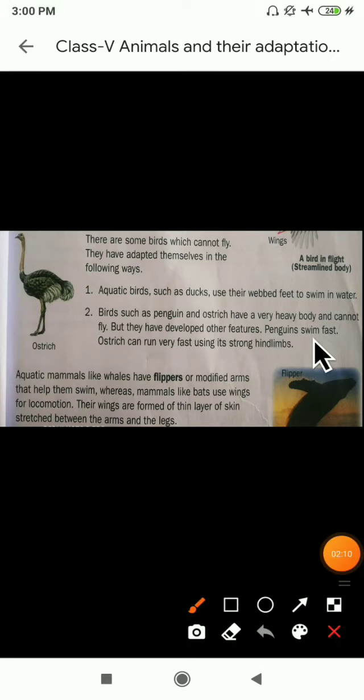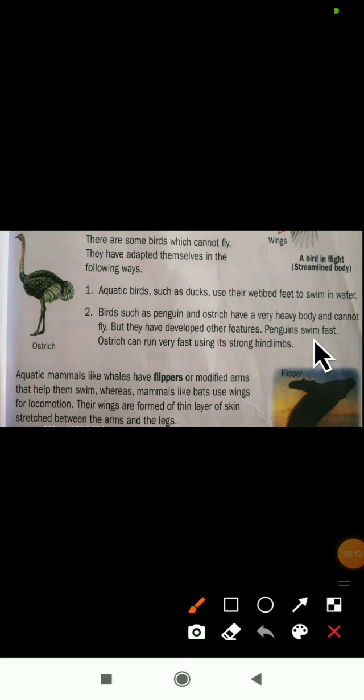Nothing but their body weight is very heavy here. Which birds? Penguin and ostrich. Penguin and ostrich have very heavy bodies, so they cannot fly. Why can the ostrich and penguin not fly? Because of their heavy body.